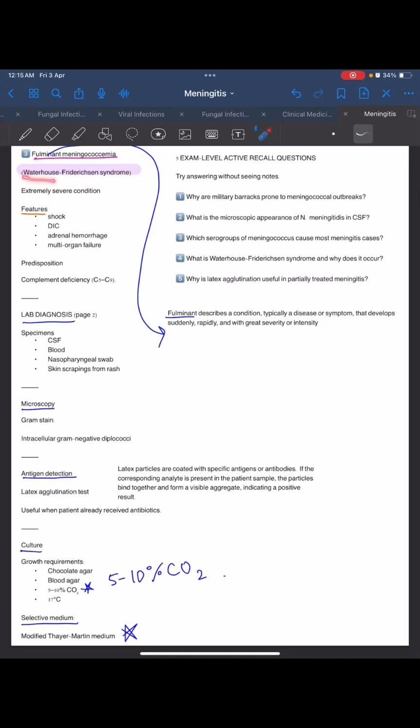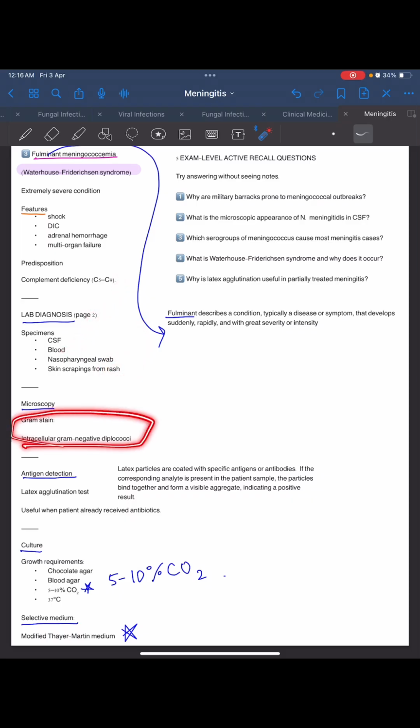So how do I remember Waterhouse? There is a house in water that is serving fried rice, and the son of the owner is serving fried rice. So Waterhouse-Friderichsen syndrome. It is fulminant. What is its meaning? It describes a disease that develops suddenly, rapidly, and with great severity or intensity. So it is an extremely severe condition, and its features are shock, DIC, adrenal hemorrhage, multi-organ failure, and complement deficiency. Lab diagnosis: CSF, blood, nasopharyngeal swab, and skin scraping from rash.